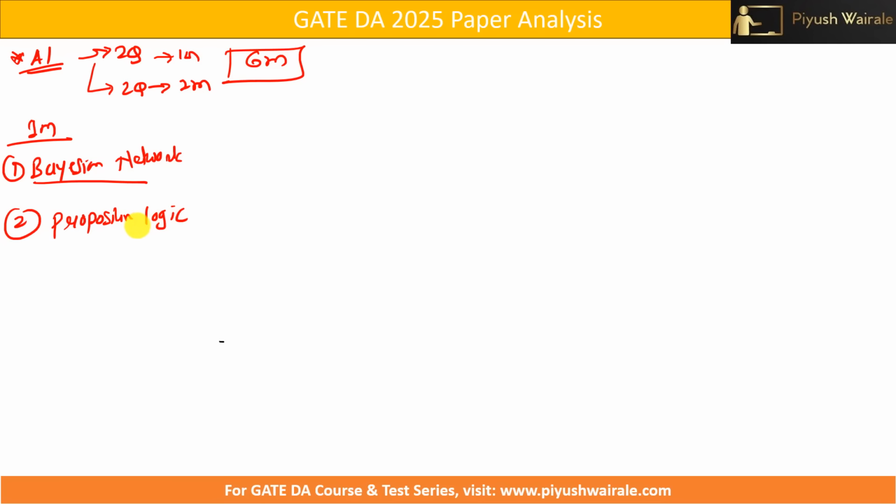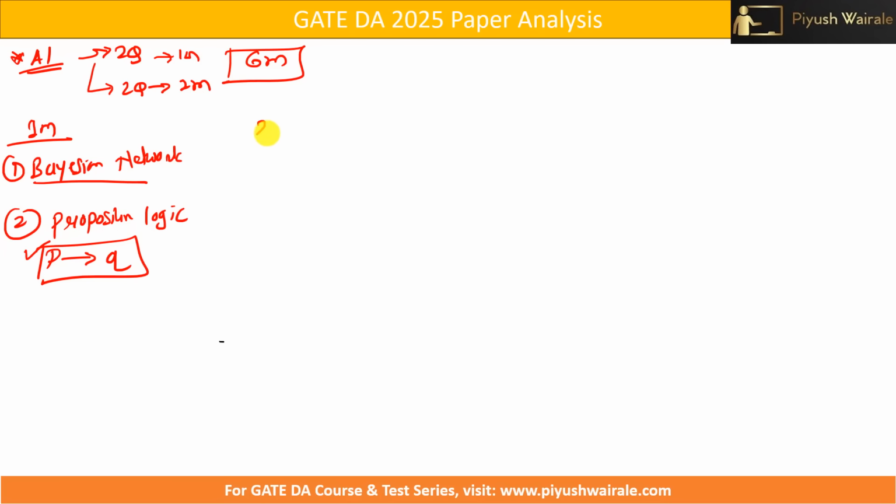Four logic statements were given to you, S1, S2, S3, S4, and you need to find out which are equivalent. Simple, based on the rules. In every video, whenever I see P implies Q, I have told you two things. Based on these properties of P implies Q, there was one question. So a simple question for 1 mark.